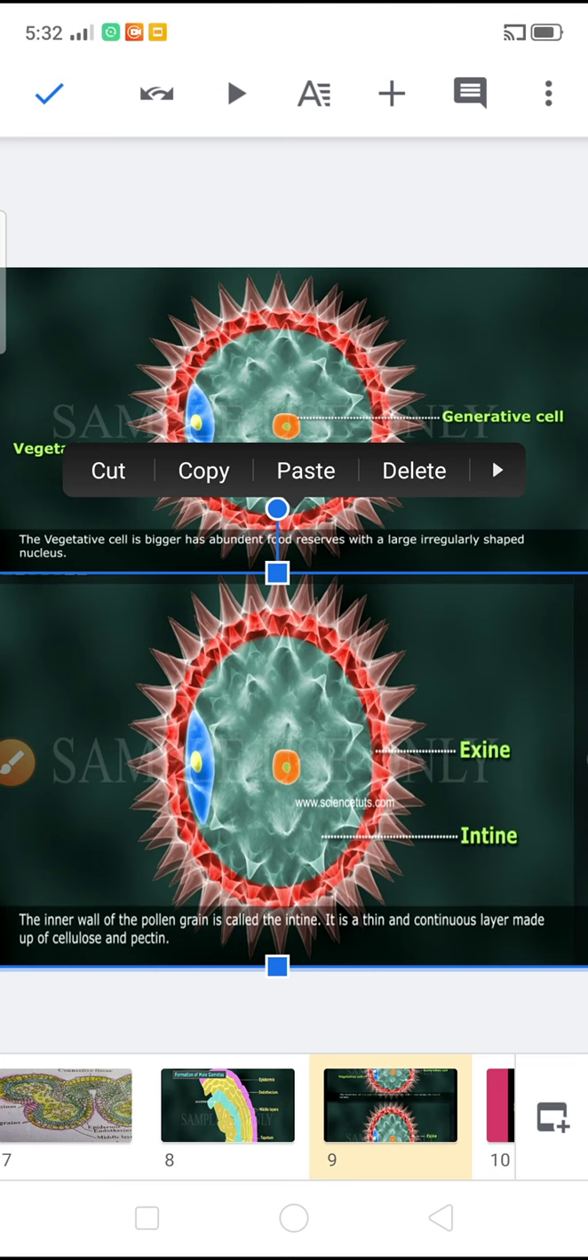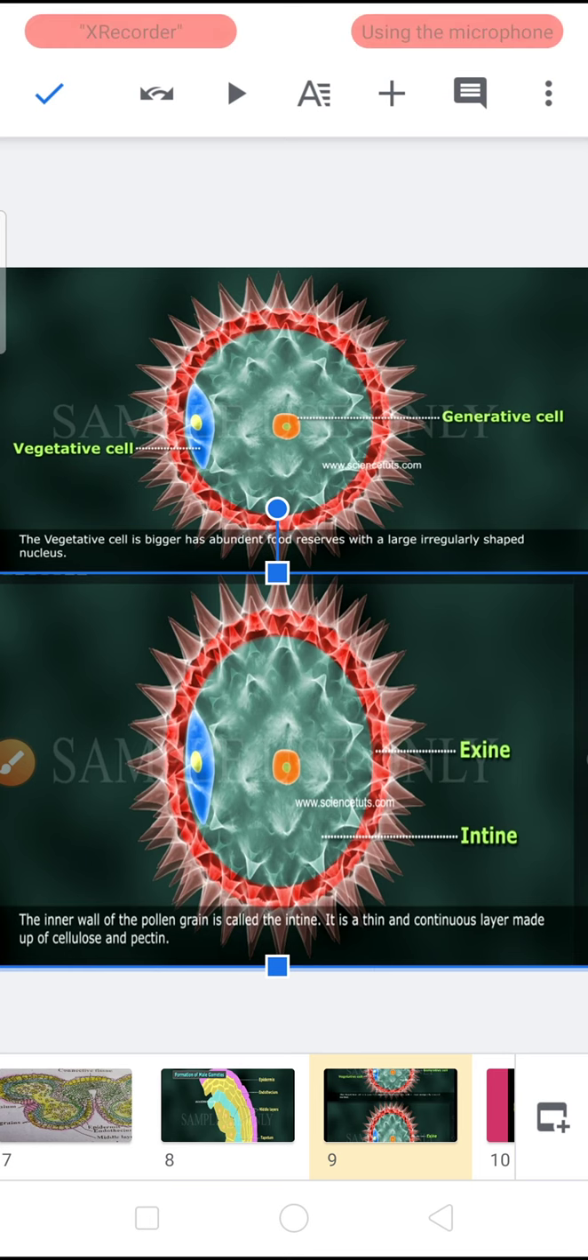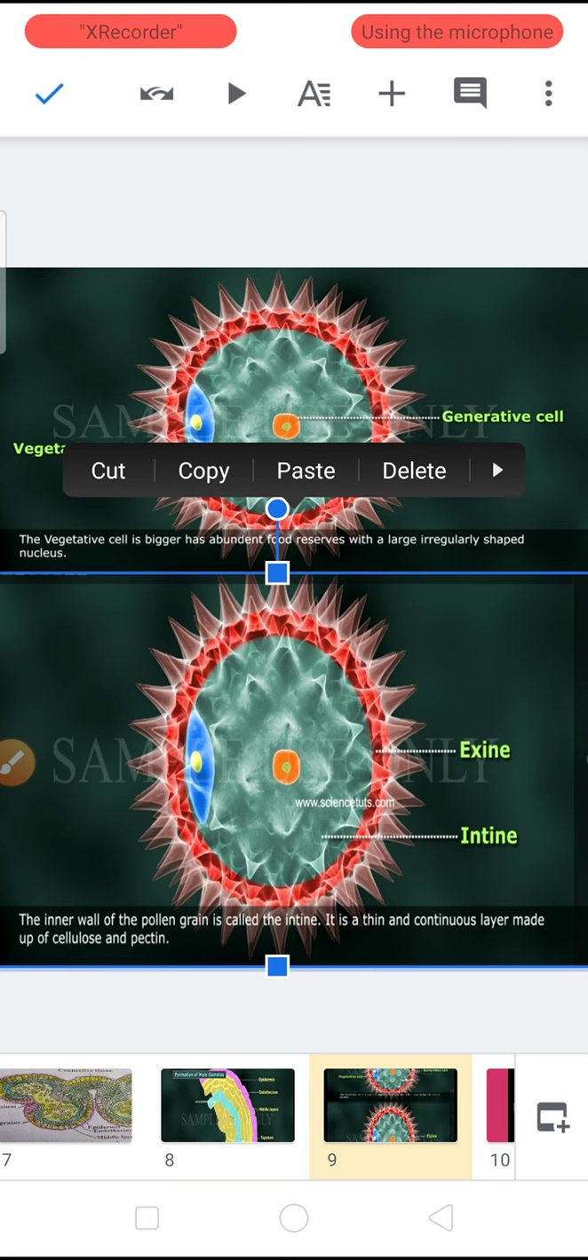The outer layer also contains pollen kit. It is an oily coating. It helps as an insect attractant during the pollination and protects pollen from UV radiation. Pollen kit helps in attracting insects and protects pollen from UV radiation. This is about anther structure, microsporangium structure.